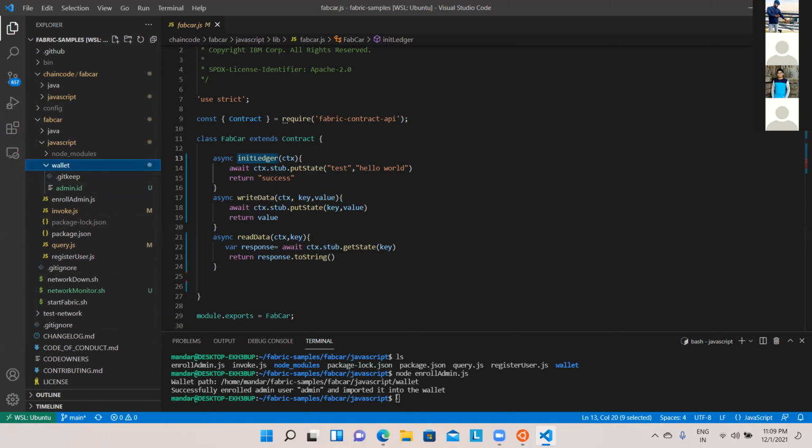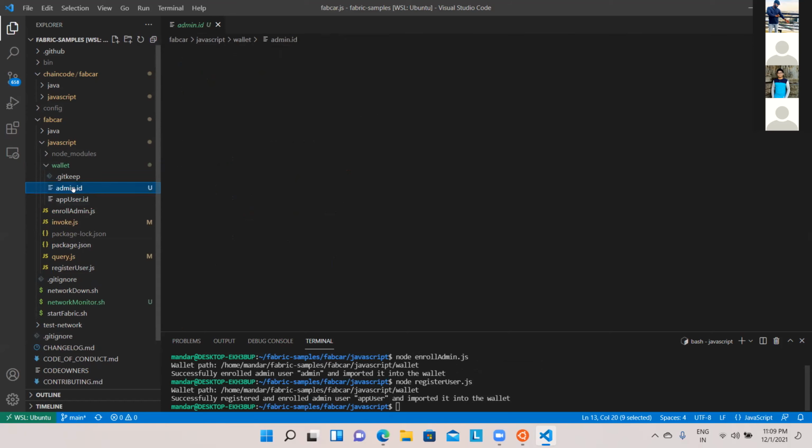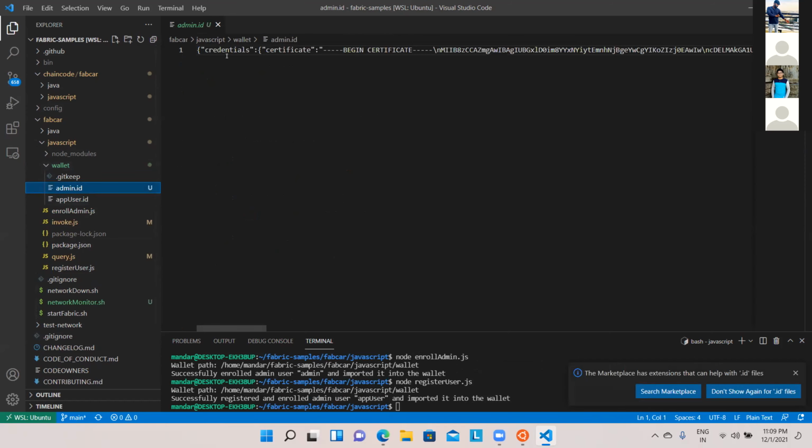Then I'm going to create another user here. Let's say node registeruser.js, and then you will see that the app user is also created. How this app user and admin make a difference and all that, maybe we can talk later on, but you can see the certificates are generated for admin, the certificates are generated for app user, right? So these are the two things we are going to do.